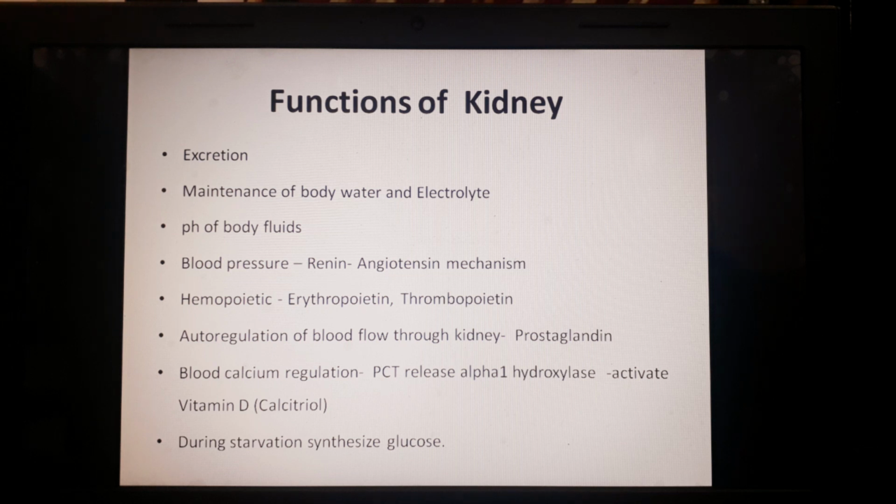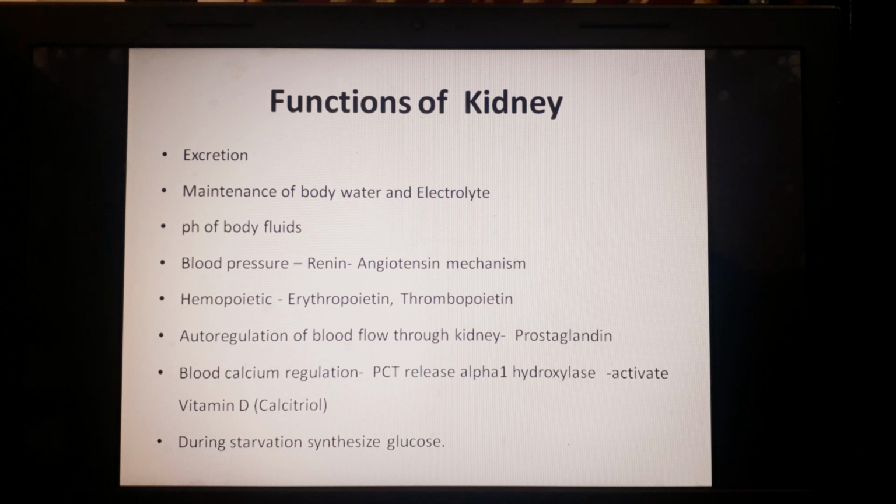within the physiological limit. Next, it also helps in regulation of blood calcium levels. So how it helps, basically when there is a decrease in calcium level, it gives a stimulus to the parathyroid gland, then there is release of parathyroid hormone, and when that parathyroid hormone reaches the kidneys, it stimulates the proximal convoluted tubular cells to release alpha 1 hydroxylase enzyme, and that enzyme activates vitamin D into its active form.